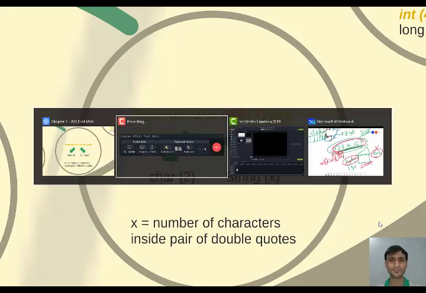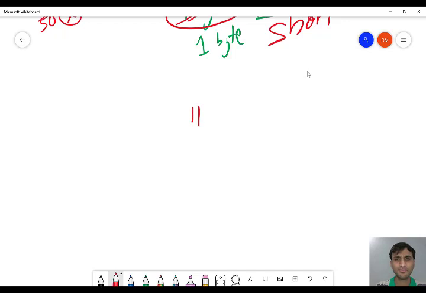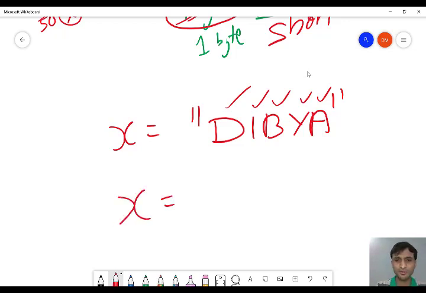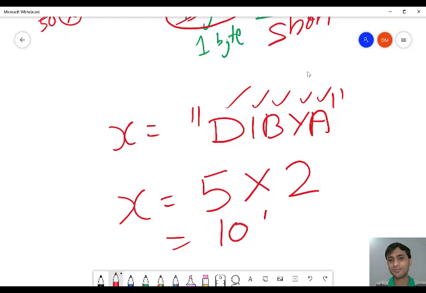For example, if I am storing my name Dibya, what will be the size of string X? There are how many characters here? 1, 2, 3, 4, 5. Each character is 2 bytes. So the size of the string variable will be X equal to 5 into 2. There are a total of 5 characters, so the answer will be 10 bytes.